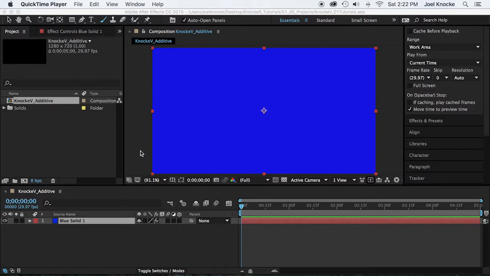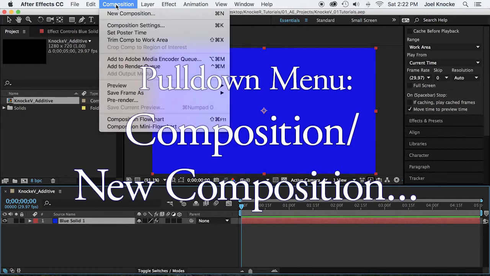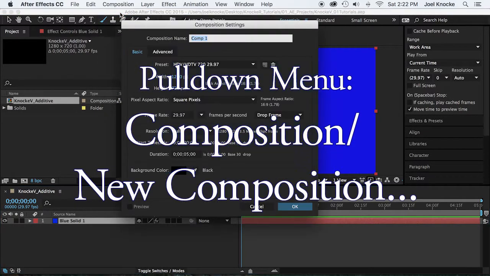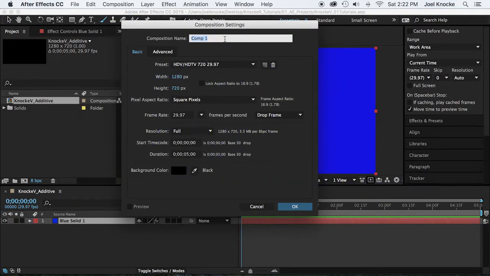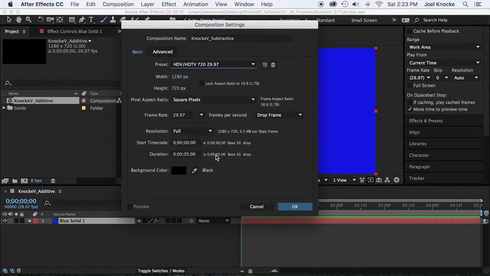So first, create a new composition by pulling down from the composition window and choosing New Composition. This composition you want to call your last name, your first initial, and subtractive. Make sure that it is HDV, HDTV 720 29.97, and that is this preset right here. You want 5 seconds animation, and you want to say OK.